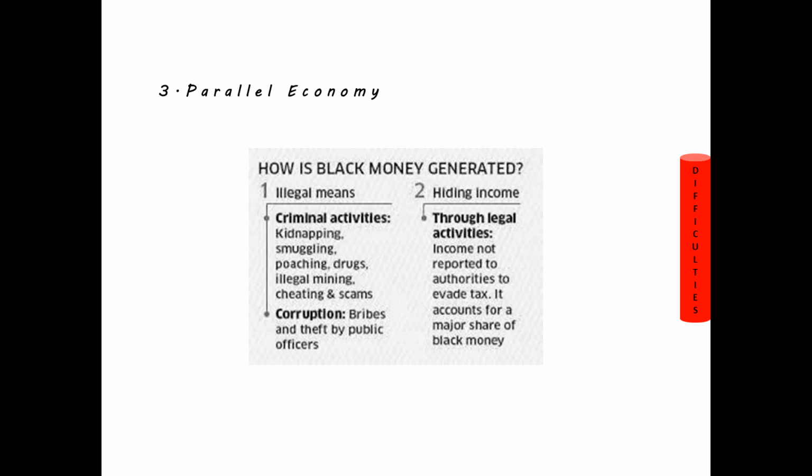So with all these things, friends, I complete my session on measurement of national income. To summarize, today we have understood the two definitions of national income, one by Alfred Marshall and the other by the National Income Committee of India. Then we understood the three methods of calculation of national income: output method or product method, income method, and expenditure method. And lastly, we understood the difficulties in the calculation of national income.